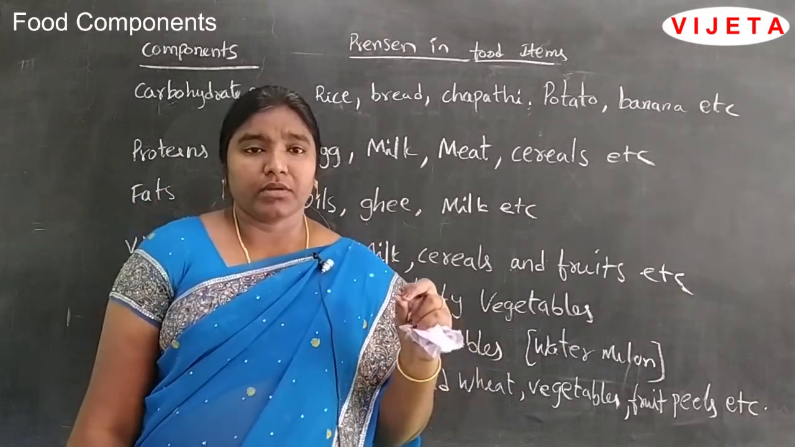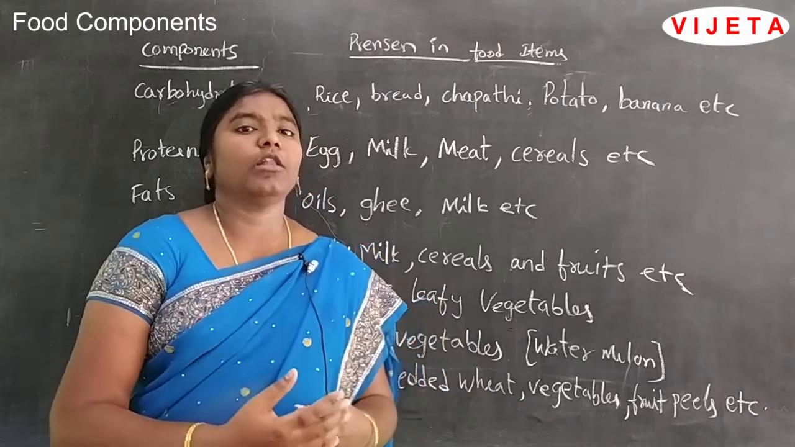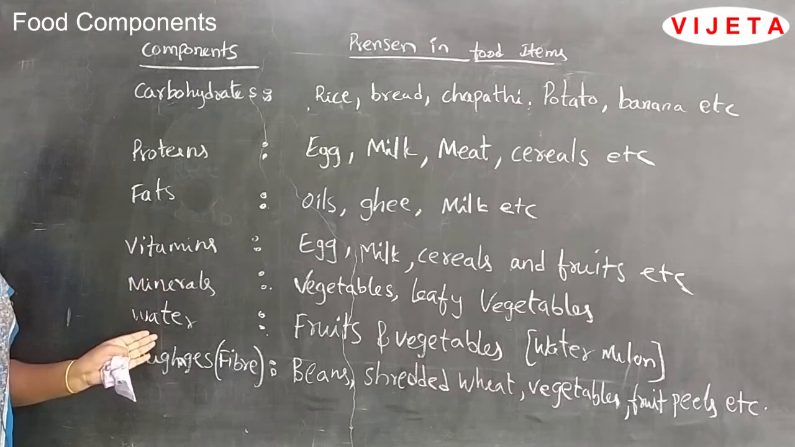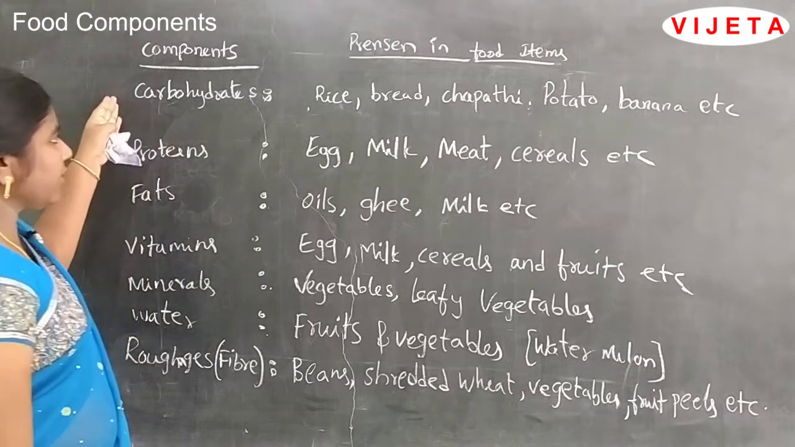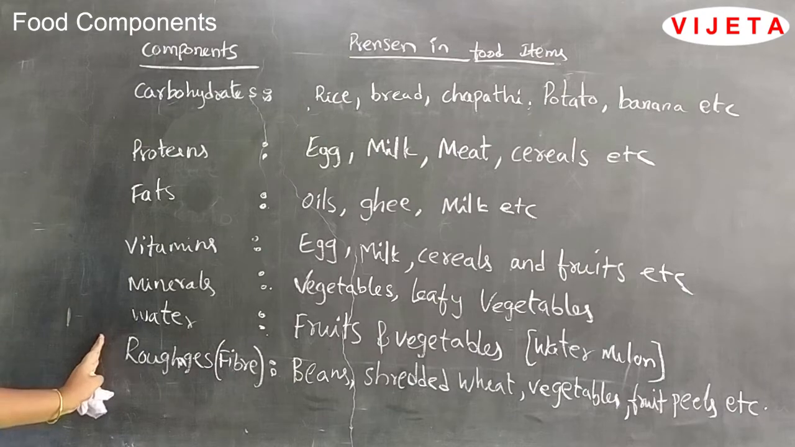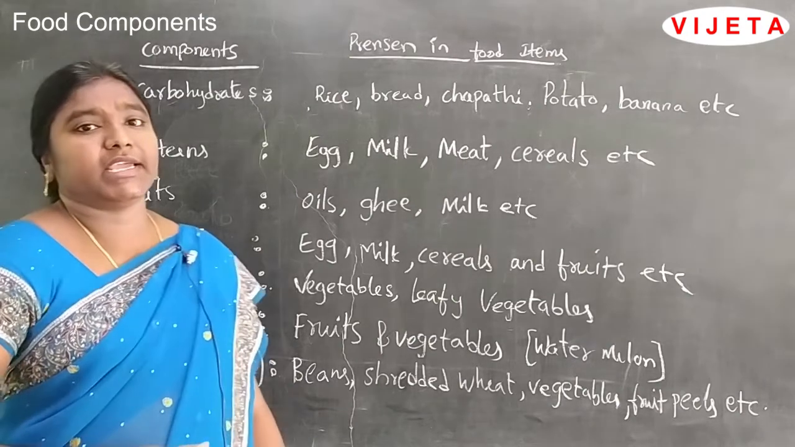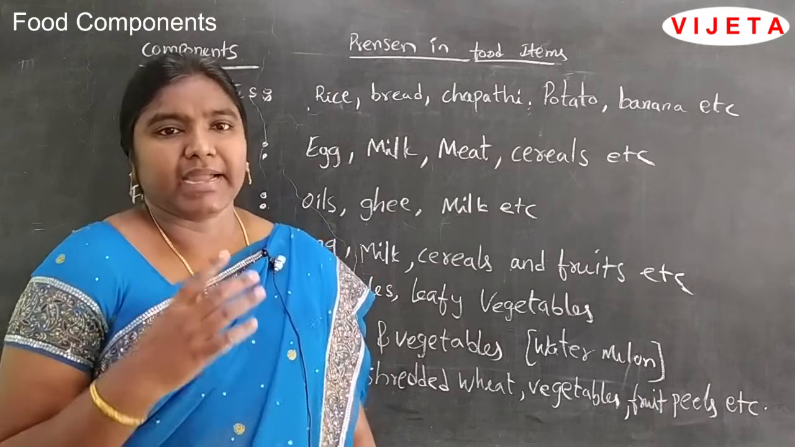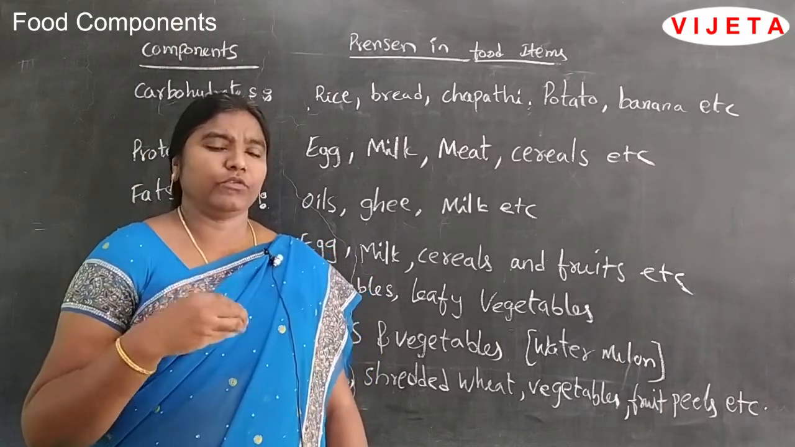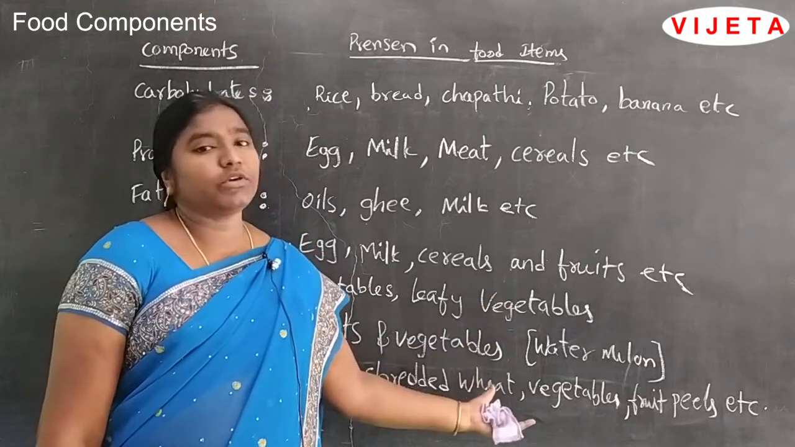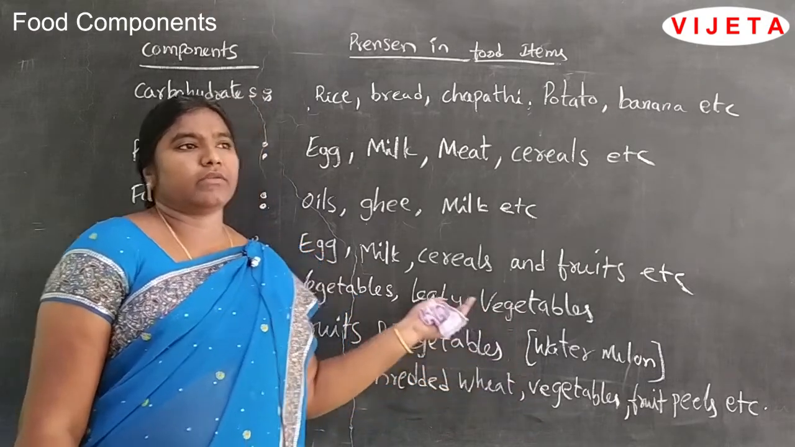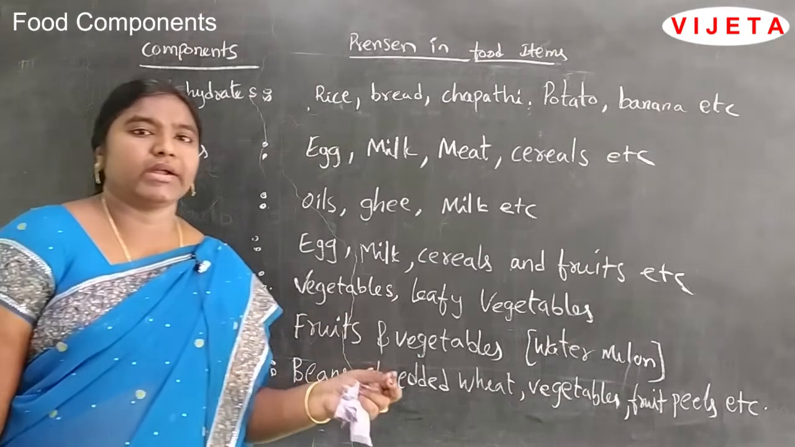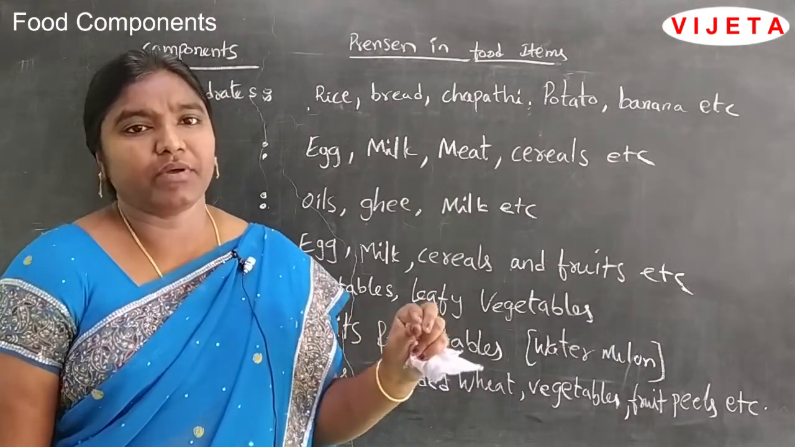So when we are having all types of foods like carbohydrates, proteins, fats, vitamins, minerals, water and roughages, and we are including all these food components when we are taking the food item, then we are maintaining a balanced diet. If you are missing anything in your food chart, like minerals or vitamins, you may lose your energy. That means you may get a deficiency.